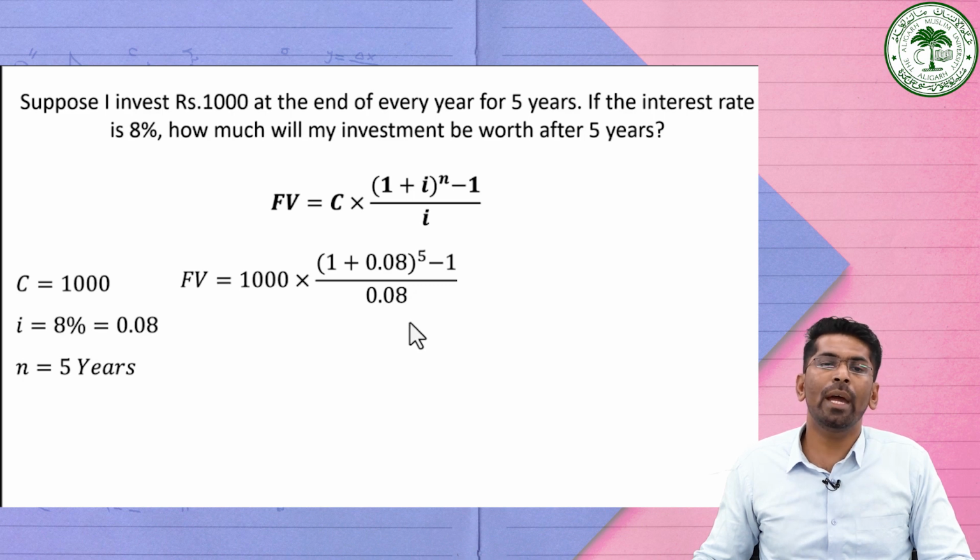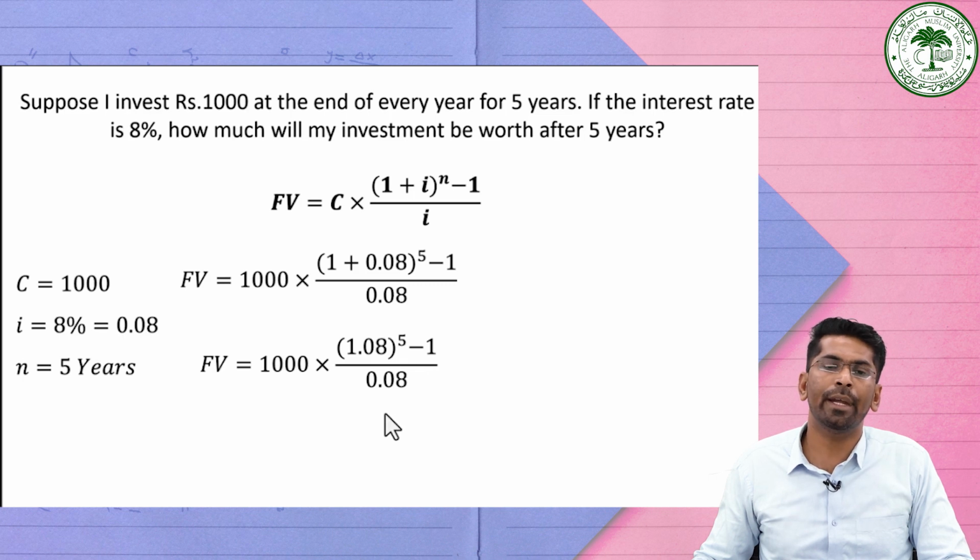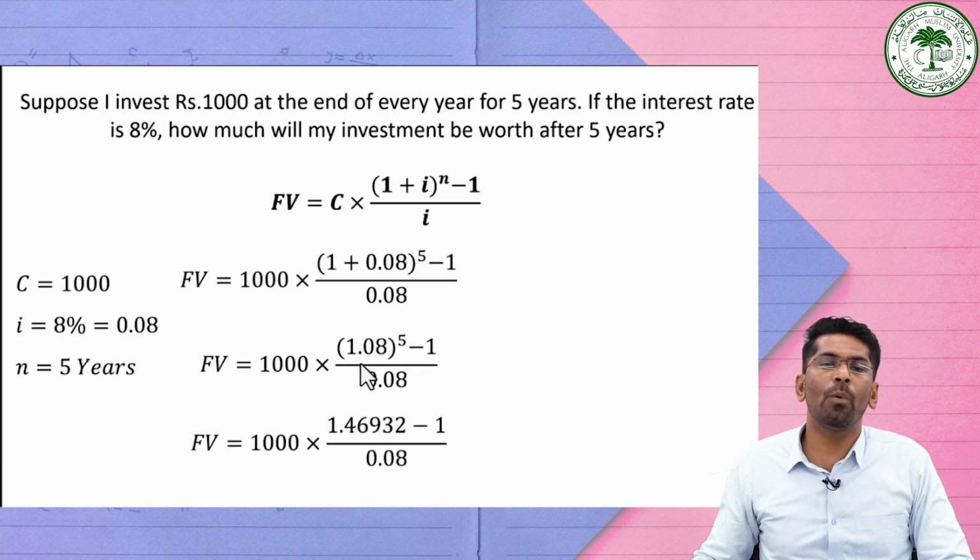If you simplify it, you add 1 plus 0.08, which gives 1.08 raised to the power 5, minus 1, divided by 0.08. The value of 1.08 raised to the power 5 is 1.46932, minus 1, divided by 0.08.